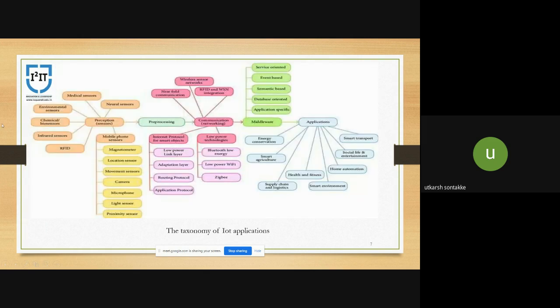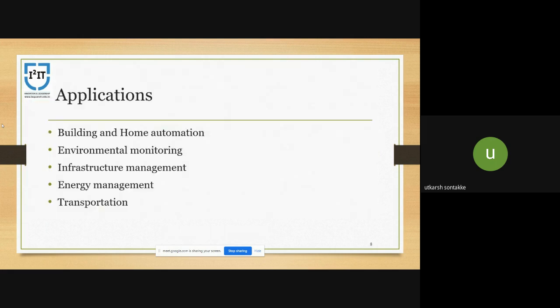Now let's see a flowchart of the classifications of IoT applications. Applications of IoT can be building and home automation, environmental monitoring, that is waste management in smart cities, infrastructure management, energy management, and transportation management, that is, we can have smart parking, etc.